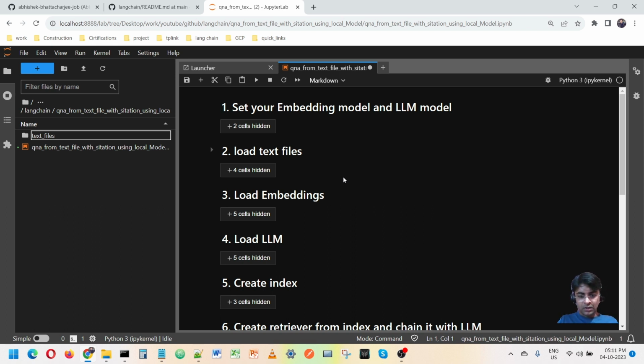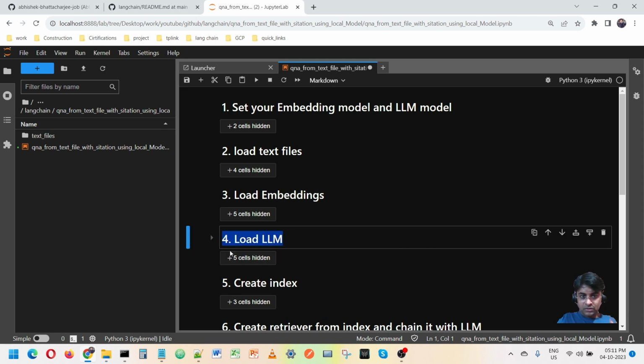I'm talking about proper search. Second is contextual search, that is embedding. And third, we want to generate a human type answer, not the whole thing in the text file, only the specific thing. Then we need an LLM.